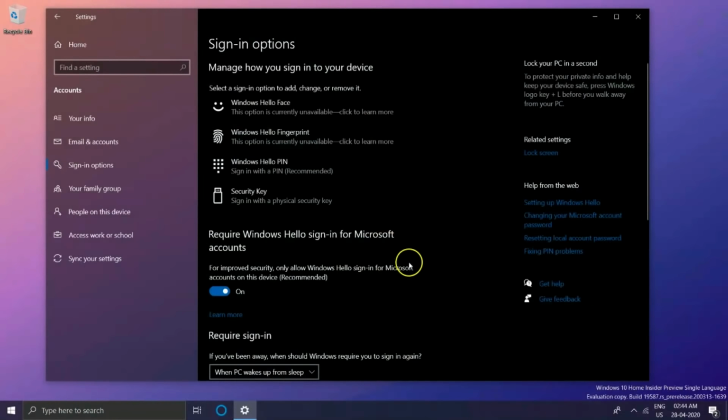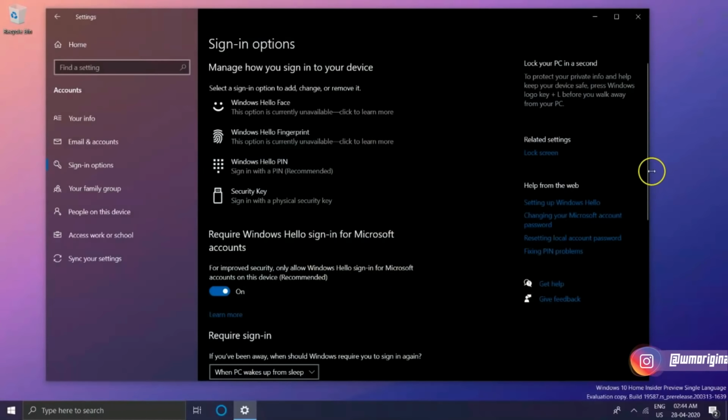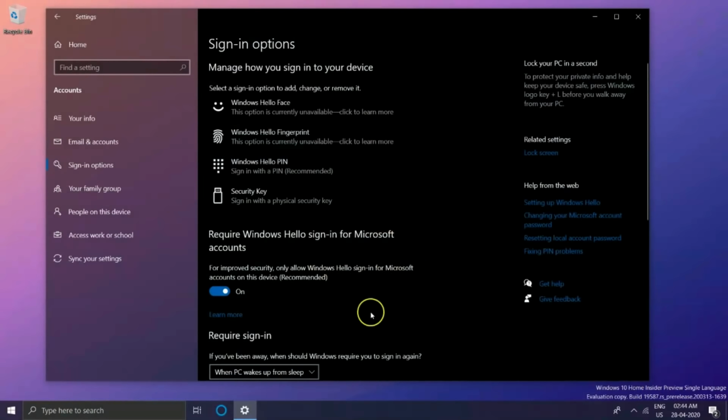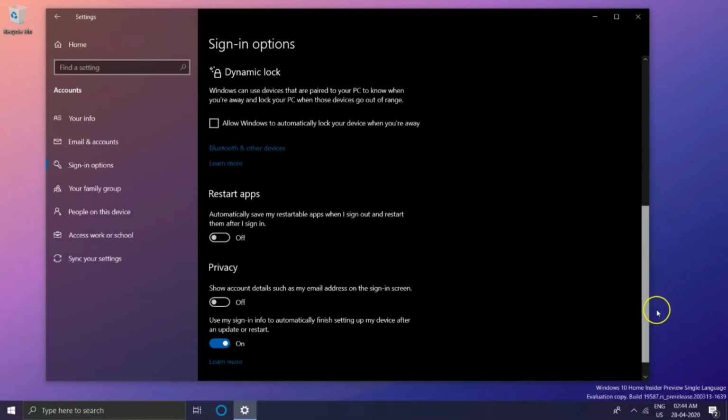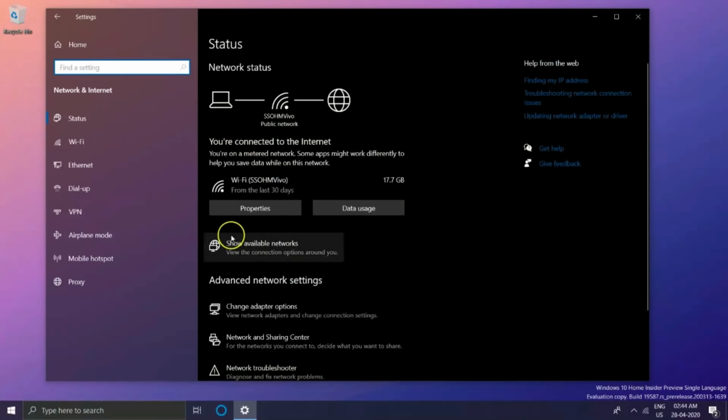Well, this is a nice way to enhance security ever so slightly because your Microsoft account password is universal across all your PCs. So if somebody has your Microsoft account password, they have access to all of your PCs unless you have this feature turned on, where now you can only use your bio-authentication or your PIN, which hopefully is different across different devices.